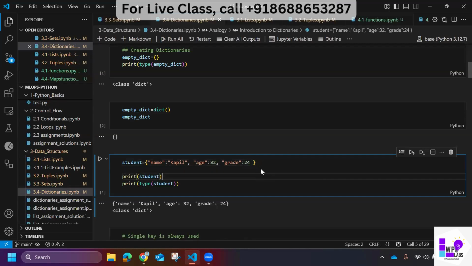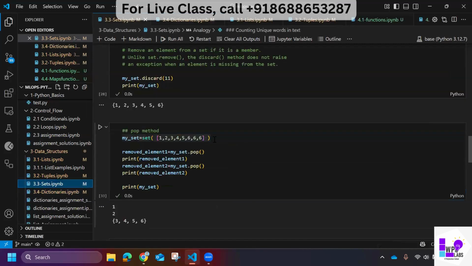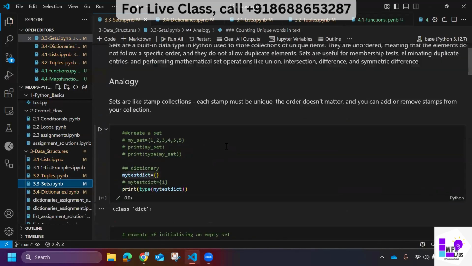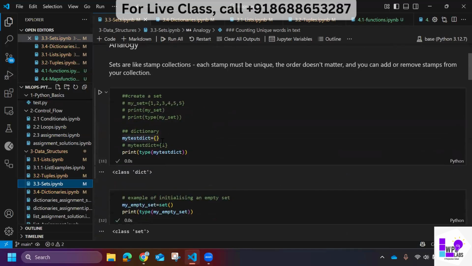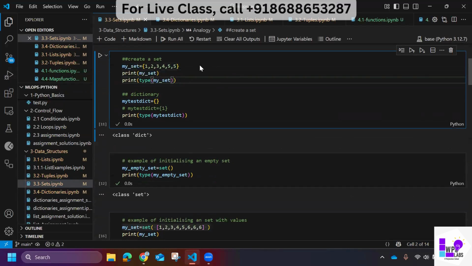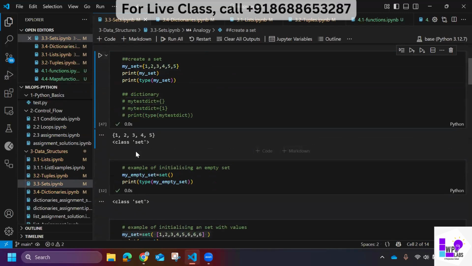Now you might ask how Python will know. Here also I'm using curly braces, and in sets also I used curly braces initially, right? How will Python know whether it's a set or a dictionary? If you remember, let me comment this out. I initialized it like this, and it was a set.